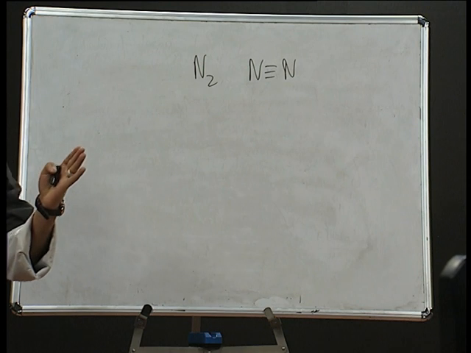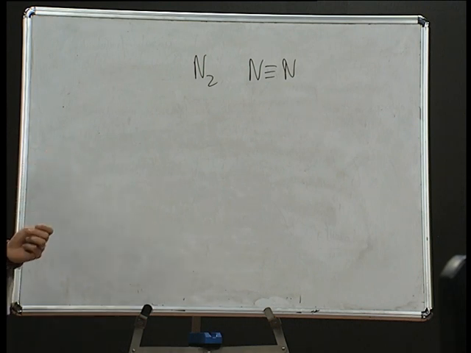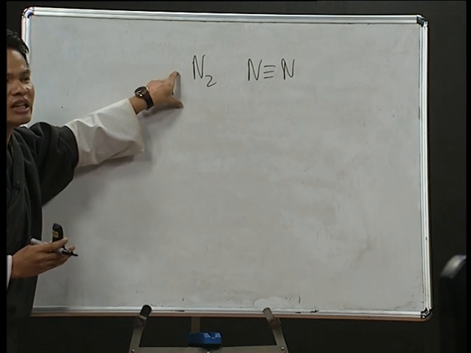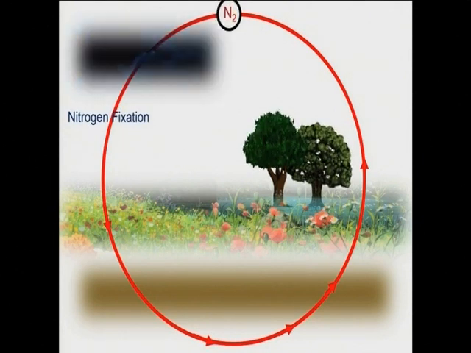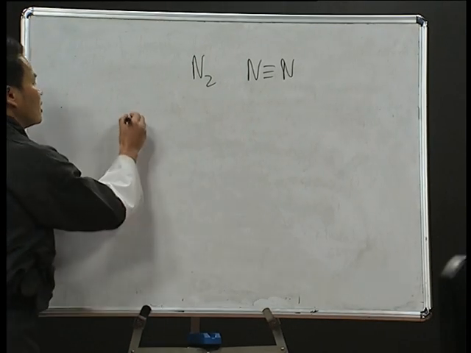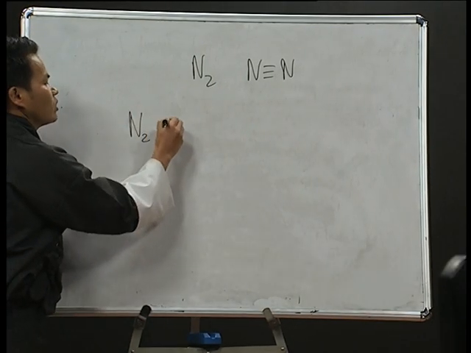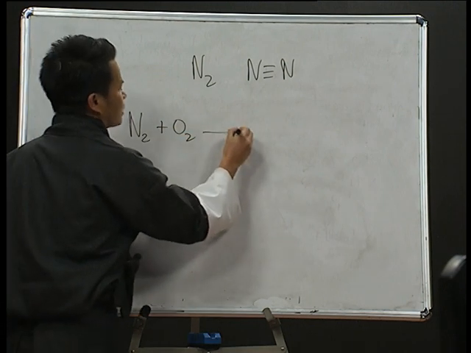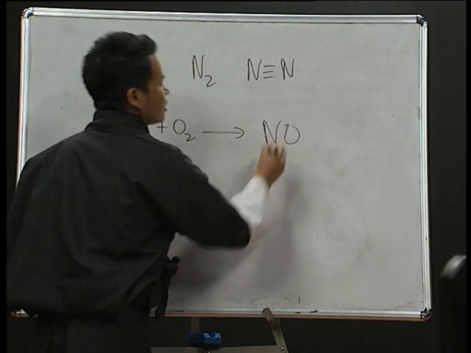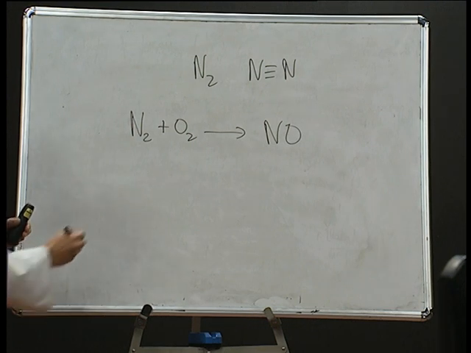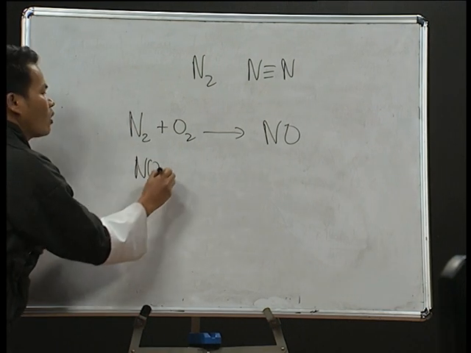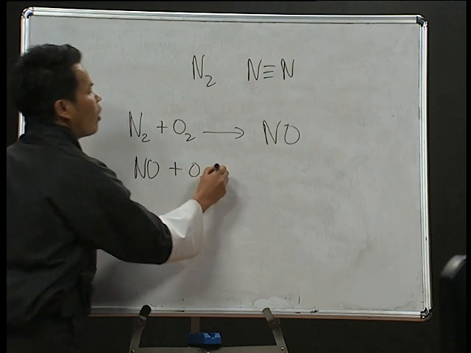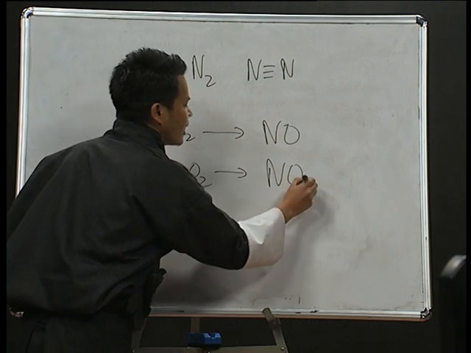But when there is lightning, the temperature becomes extremely high, and that is when atmospheric nitrogen combines with oxygen and forms nitric oxide. And again, this nitric oxide further combines with oxygen to form nitrogen dioxide.